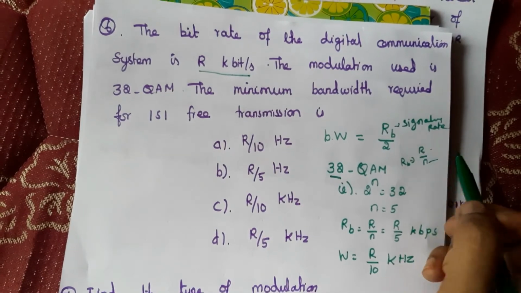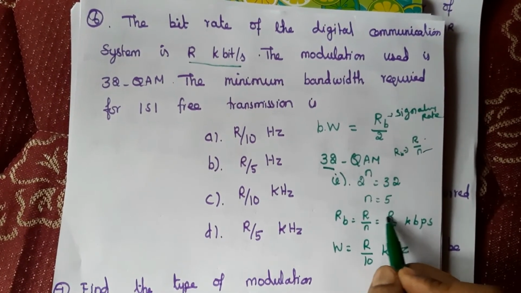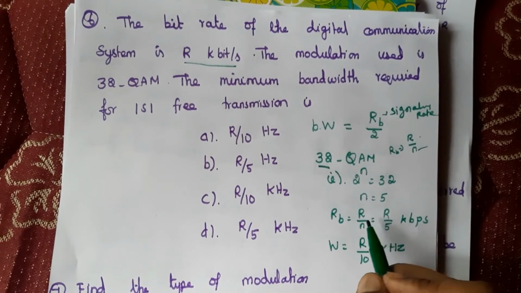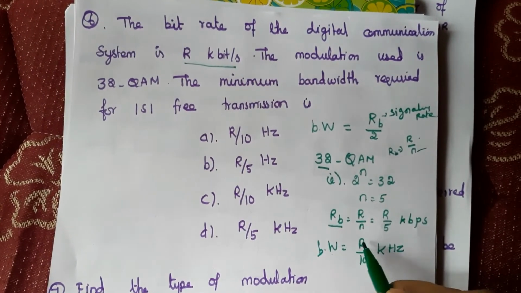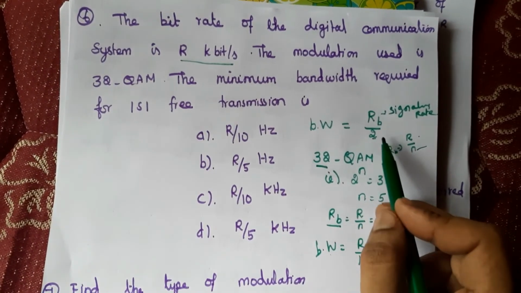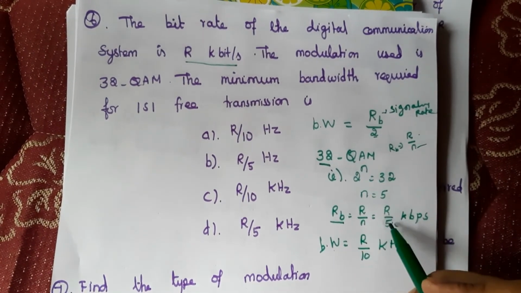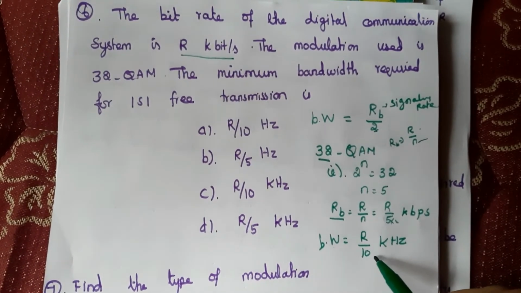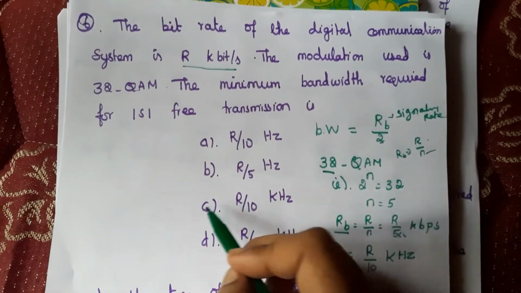Here the bit rate is R kilobits per second, so RB becomes R divided by n, that is R divided by 5 kilobits per second. So we have the RB value, and from that we can find the bandwidth. The bandwidth is equal to RB divided by 2, that is R divided by 5 into 2, that becomes 10. So the bandwidth here is R divided by 10 kilohertz. C is the answer.